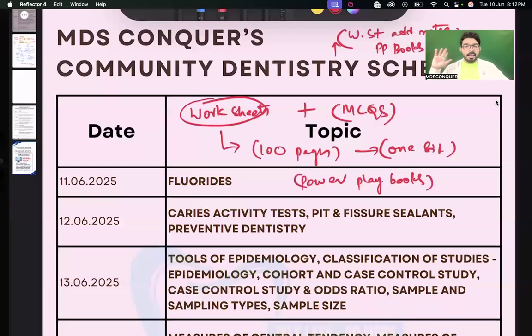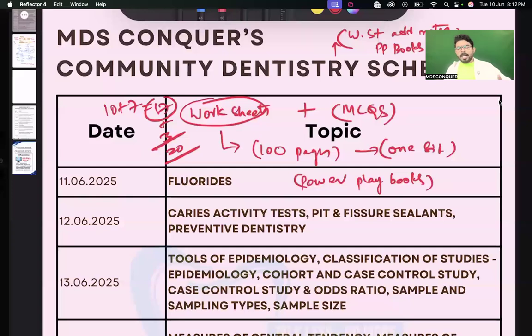Clear? Okay. Now, sir, community is a dry subject. Community is a hard subject. Why only 10 days? Yeah, we'll be doing community again for 1 week in the second round. So it is 10 plus 7. So I'm giving 17 days. And in the third round, I'll be giving 3 days. Totally, we are doing community for 20 days. I hope this is very clear. 20 days in 3 rounds. Round 1, 10 to 11 days, round 2 a week, and round 3 we are going to do for 2 to 3 days. Revision, solid revision, quick revision.